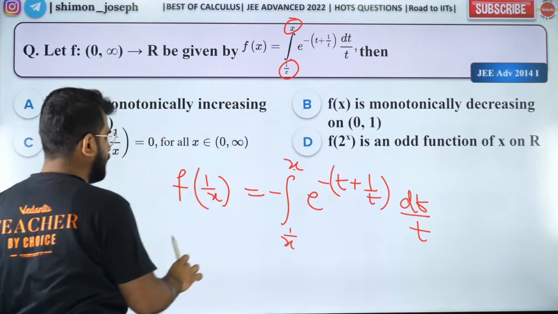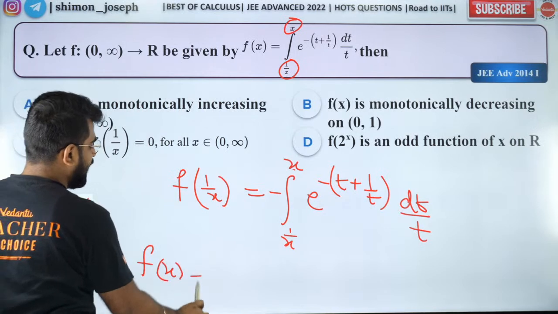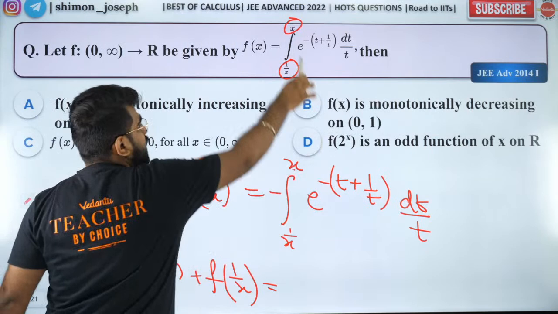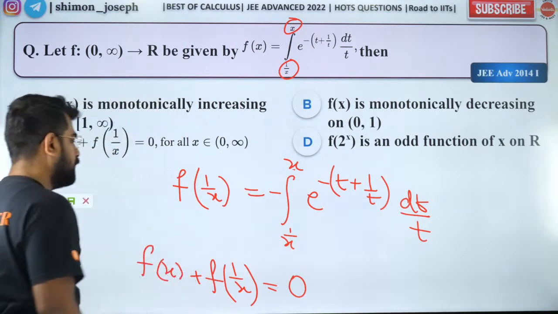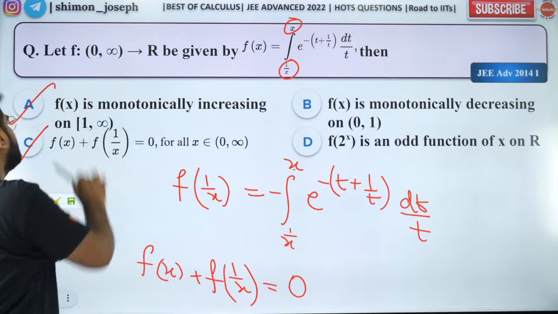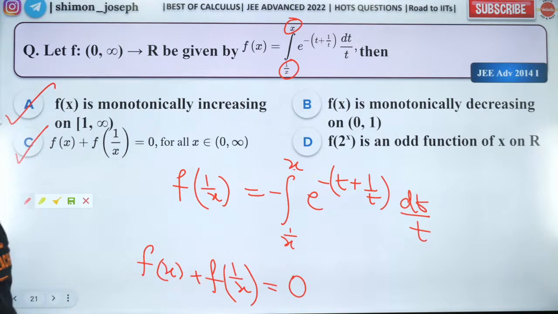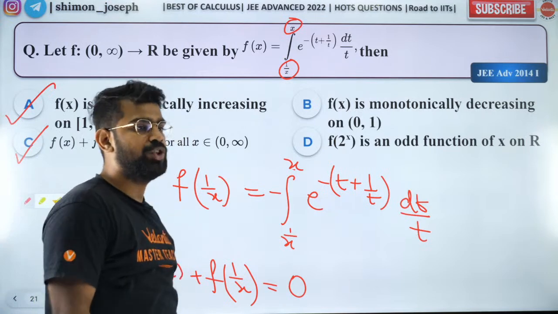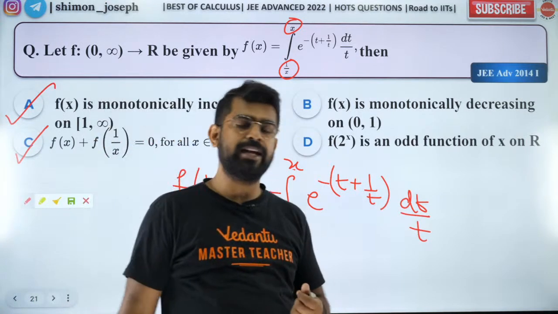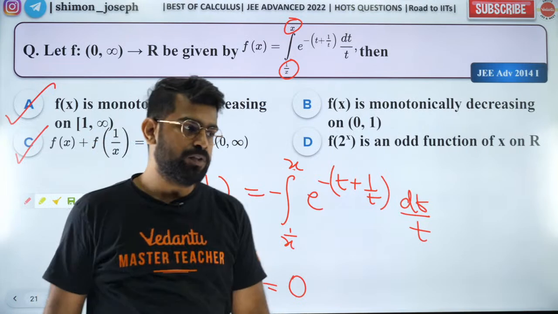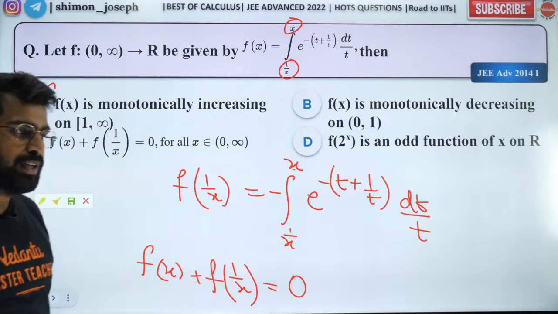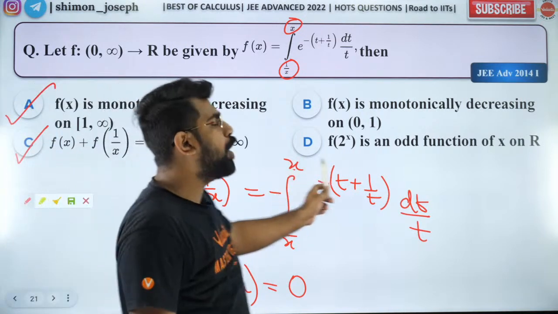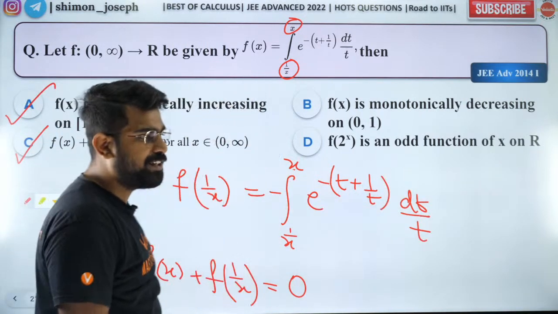Now add both of them, f of x plus f of 1 by x. If I add both of them, I'll get 0. So that is what is given here. So C is also correct. Same way, your D option also will be correct. You guys check it out. Are you all clear? That I will leave it to you as homework.